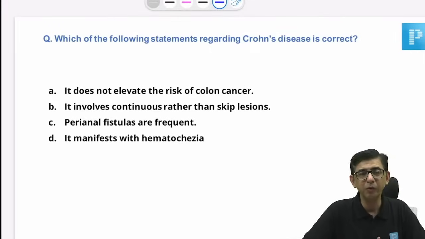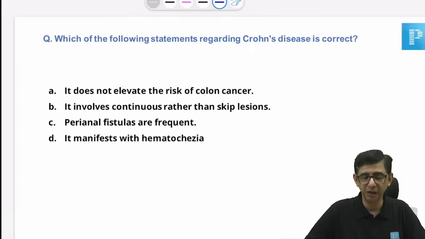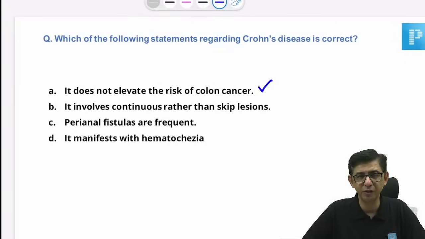Okay, so then it would be hematochezia. Because if he says what is lesser in Crohn's and ulcerative colitis, it is bloody diarrhea. If I go for this particular version, then I'll say Crohn's elevates the risk of colon cancer, so that's fine.